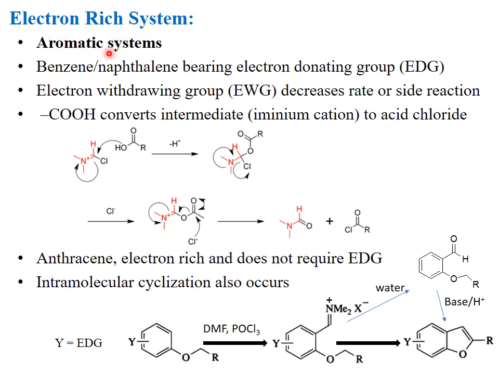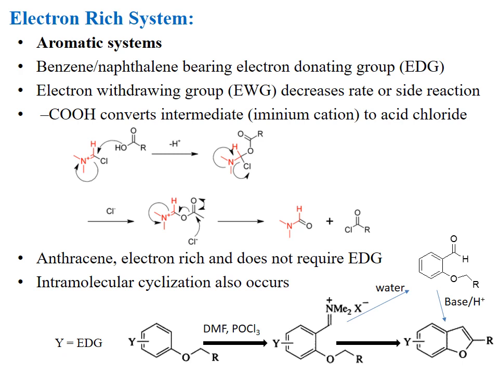The first type, the aromatic system: benzene as well as naphthalene can be used as an electron-rich species or as a nucleophilic species. If this species bears an electron-donating group, then the nucleophilicity of this aromatic system is increased. If electron-withdrawing groups are attached to the aromatic system, then the rate of the formylation reaction decreases, and sometimes side reactions may also occur.